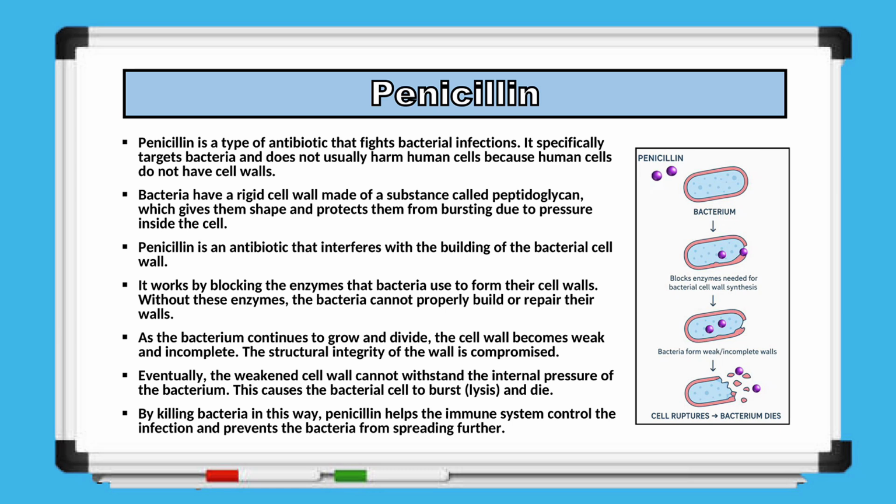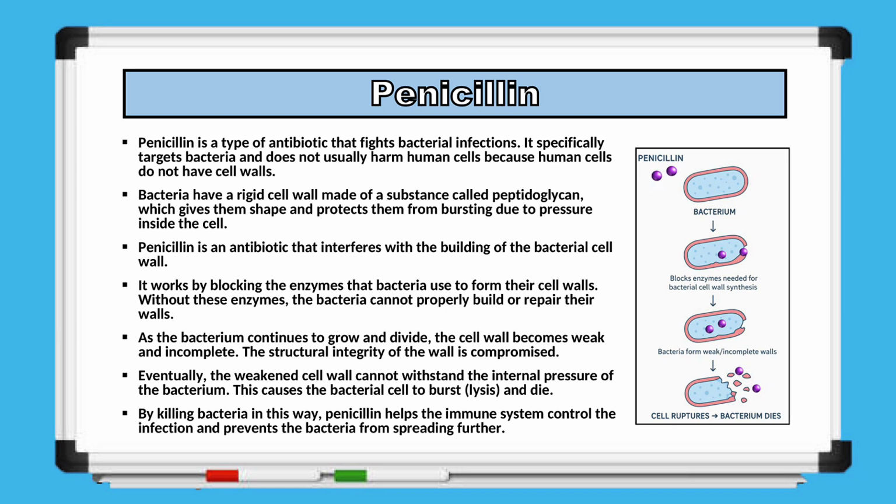Penicillin works by interfering with the formation of the bacterial cell wall. It blocks the enzymes that bacteria require to build and repair their cell walls. When these enzymes are blocked, the bacteria are unable to produce a strong and complete cell wall. As the bacterium continues to grow and divide, its cell wall remains weak and incomplete. This loss of structural strength makes the wall unable to withstand the pressure inside the cell.